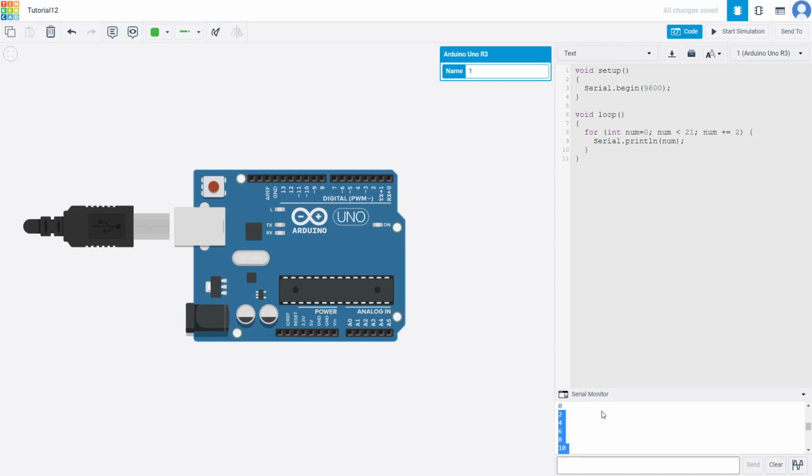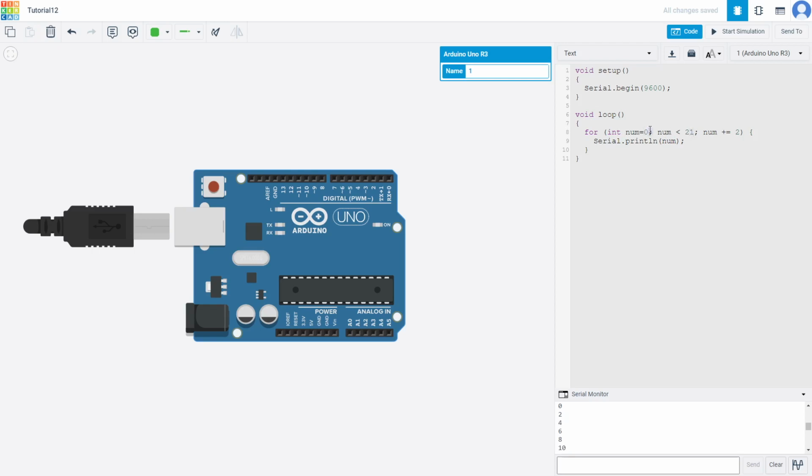Now how are we getting this? First the number was 0, right? And what's the condition? We just changed it to 21 because it couldn't take 20 if we didn't do it to 21, right? Because when it gets to 20, 20 is not smaller than 20, it is equal, right? So the condition would get false and it would stop. And so that 20 would come, we did it to 21.